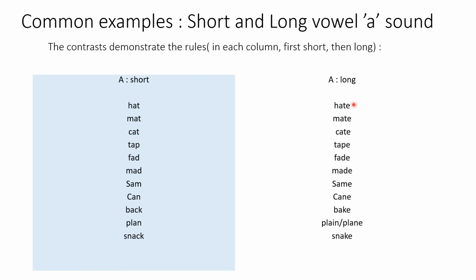Another way to tell them, which I normally tell to the children, कि when there is an E in the end of the word, normally the silent, the second vowel which is there, which is silent, is E. So normally you can teach when in the end of the word there is an E, you will read A differently, not fat. So here the A sound is A, but here the A sound is A. Mad, made, Sam, same, can, cane, back, bake. So there are 2 vowels.